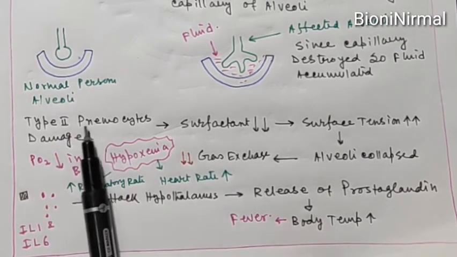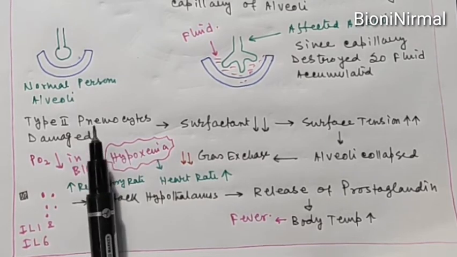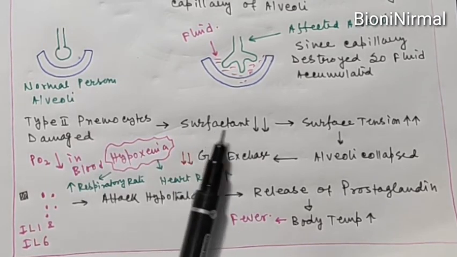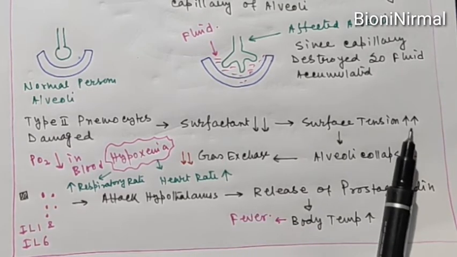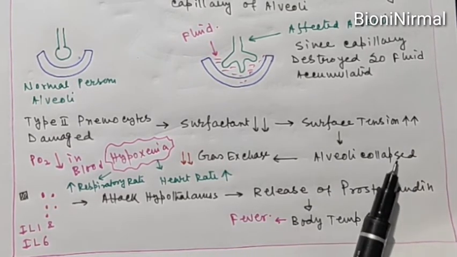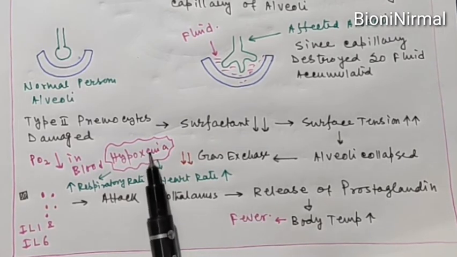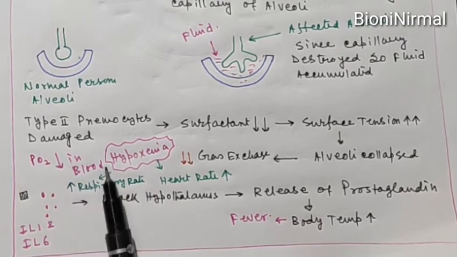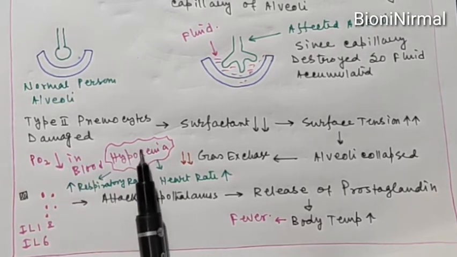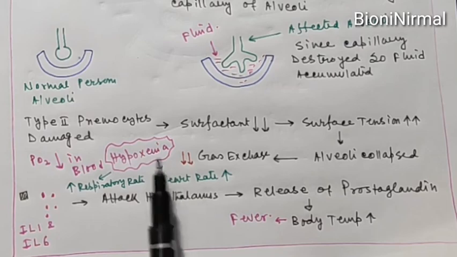So due to the actions of the coronavirus, the type 2 pneumocytes will be damaged, and this will cause a decrease of the surfactant in the alveoli. So the surface tension in the alveoli will be increased, and this will cause the alveoli to collapse. So the gaseous exchange will be hampered, and this will cause hypoxemia. Hypoxemia means the partial oxygen pressure in the blood will be decreased, and this will cause respiratory troubles, and for this reason we are suffering from respiratory trouble due to the coronavirus attack.